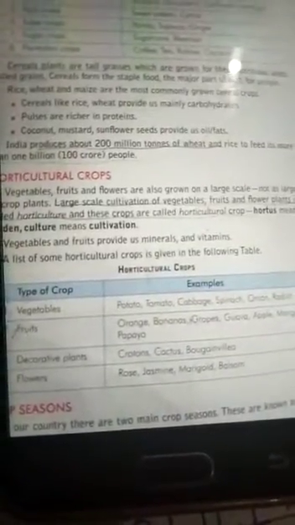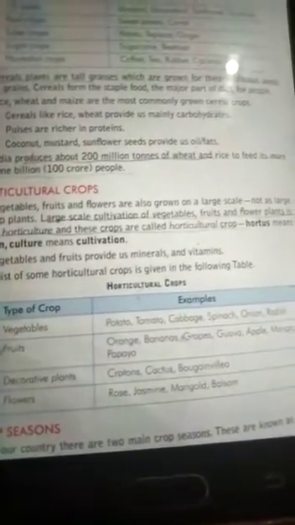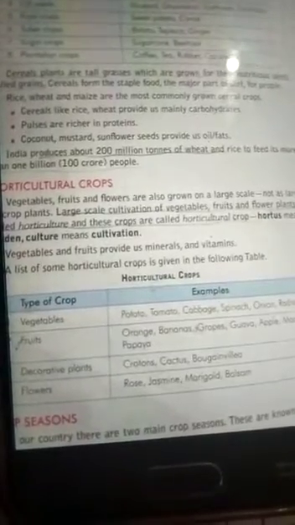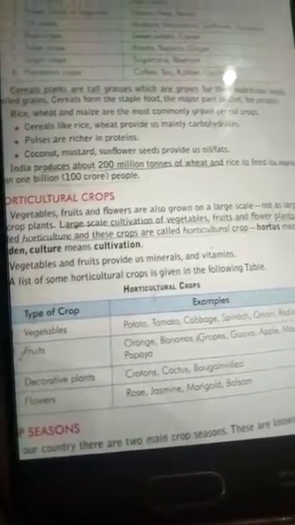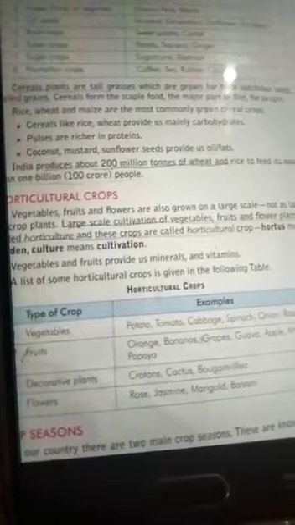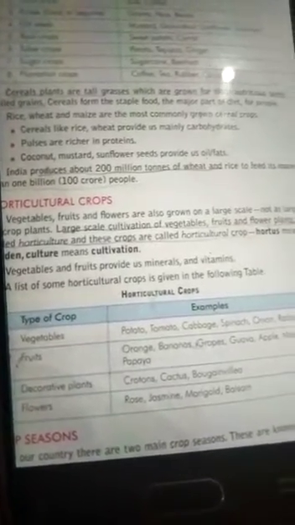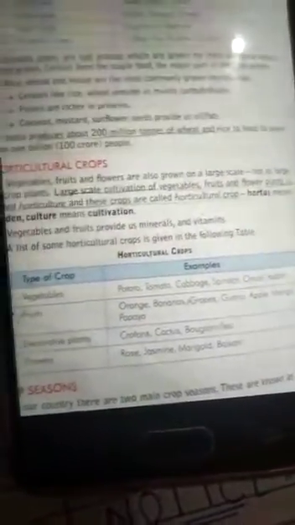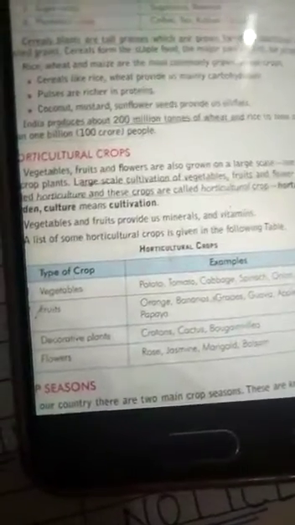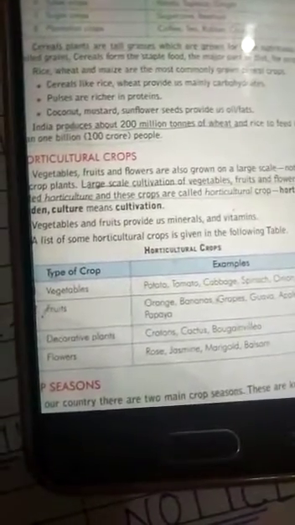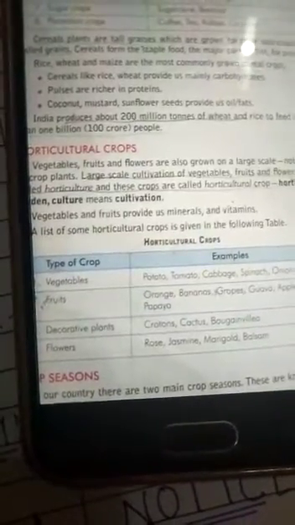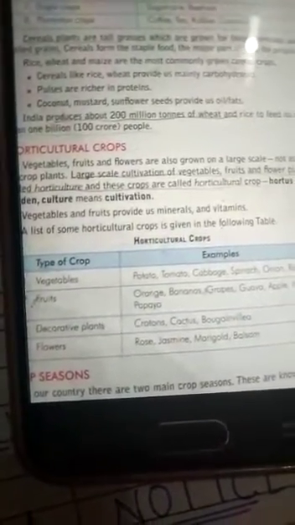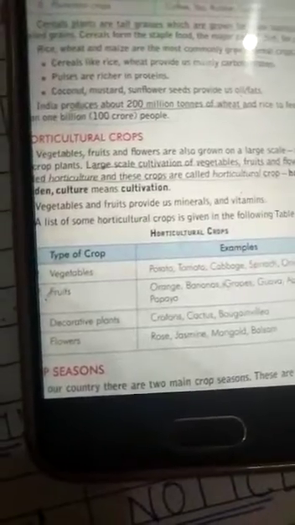But you see now, the cereal plants are tall grasses which are grown for their nutritious seed. Everybody of you knows, we are growing rice and wheat for their seeds. That type of seeds are called grains. So cereals form the staple food, the major part of the diet. We separate the seed from that, and then we eat that type of seeds. Rice, wheat, maize are commonly grown cereal crops. They provide us carbohydrates, as I mentioned earlier.